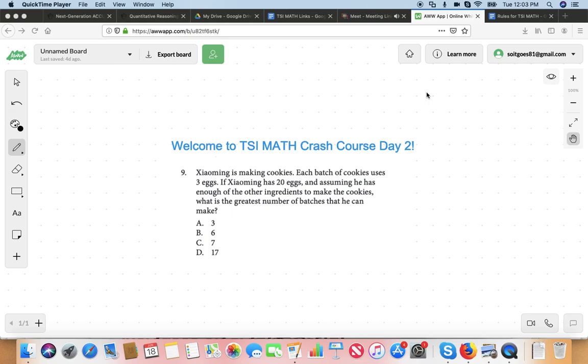Okay. I think this would actually be pronounced Xiaoming. But you can say X if you want. Ming is making cookies. Each batch of cookies uses 3 eggs. If Xiaoming has 20 eggs, and assuming he has enough of the other ingredients to make the cookies, what is the greatest number of batches that he can make? What is the greatest number of batches that he can make?